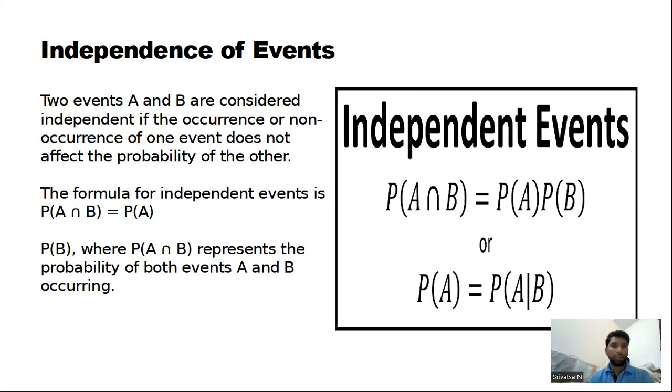Independence of events. Two events A and B are considered independent if the occurrence or non-occurrence of one event does not affect the probability of the other. For the independent events given over here in the diagram, P(A intersection B) is equal to P(A) times P(B), or you can also represent it the other way around. The formula for independent events is P(A intersection B) is equal to P(A) times P(B), where P(A intersection B) represents the probability of both events A and B occurring.